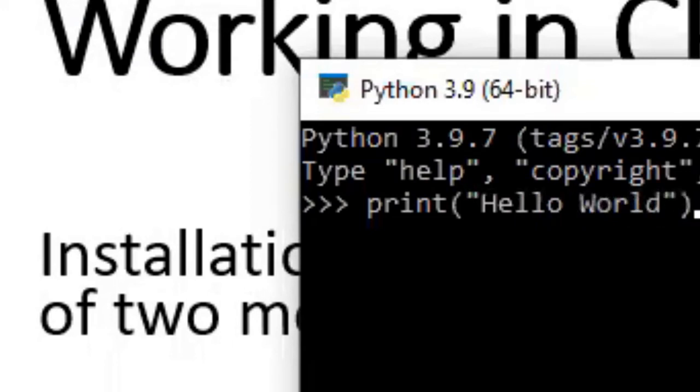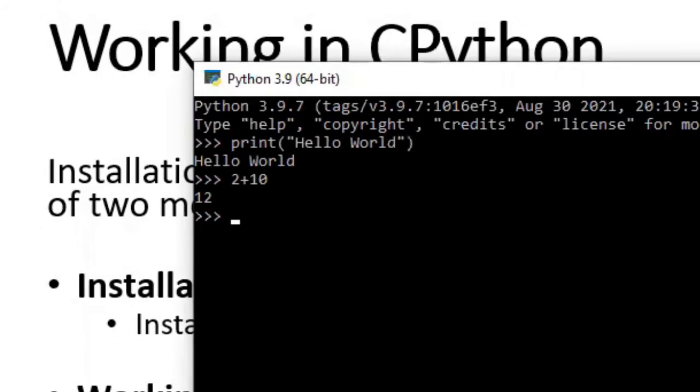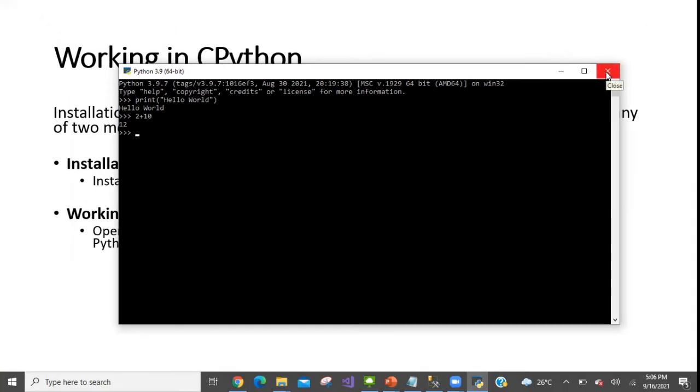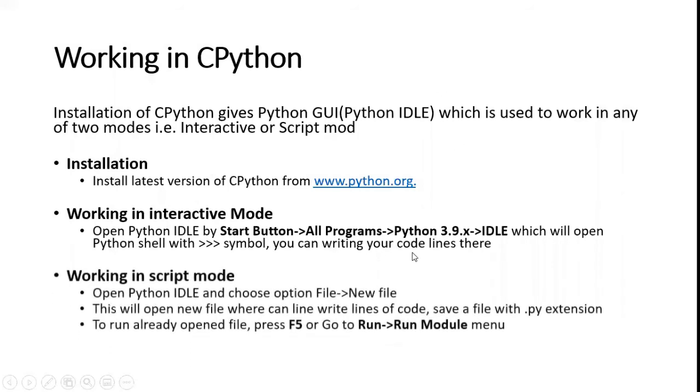So this is an interactive mode. Once I click enter, it will show me the result. Let's say if I write 2 plus 10, it will show me the result here only. So this is an interactive mode of working. I'm closing this window, and let's see how we can do that in script mode.